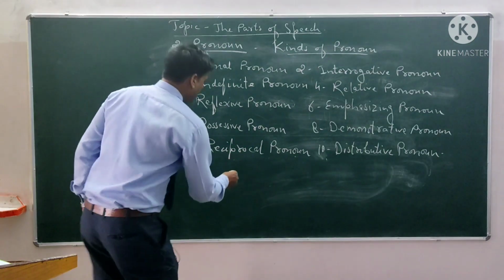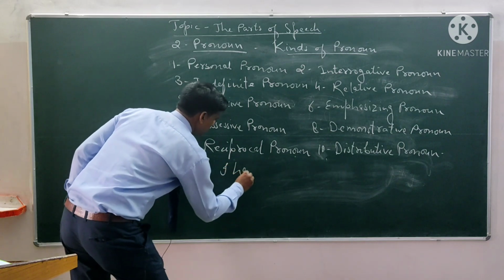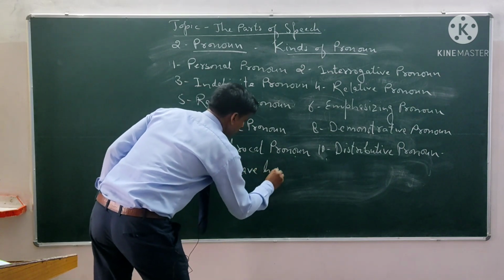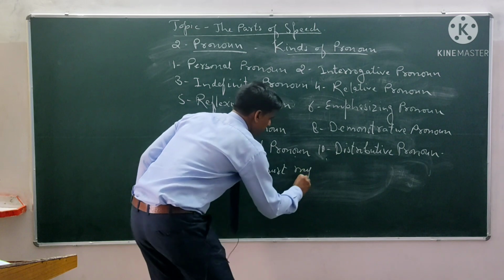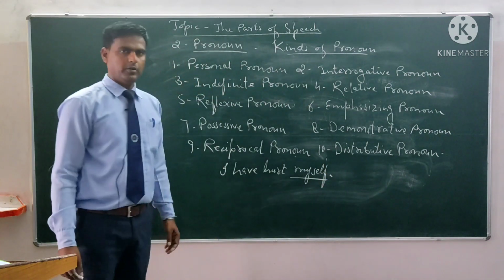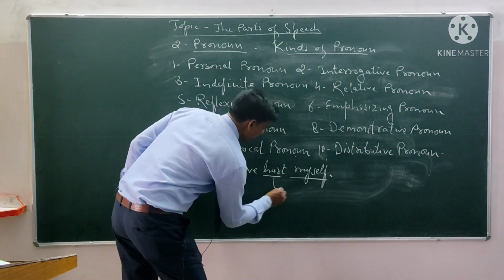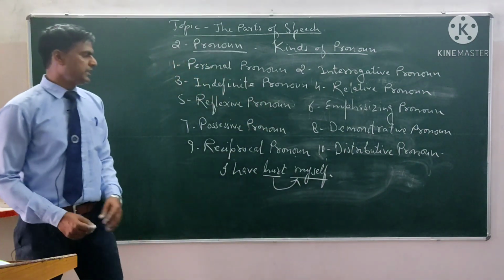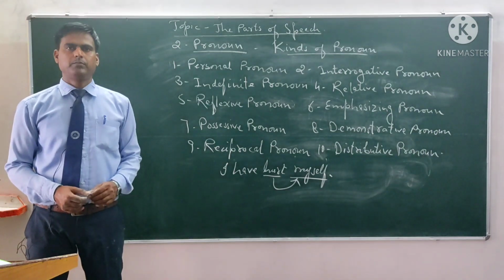For example, I have heard myself. Myself is the reflexive pronoun because it is used after the verb. It is the object of a verb.